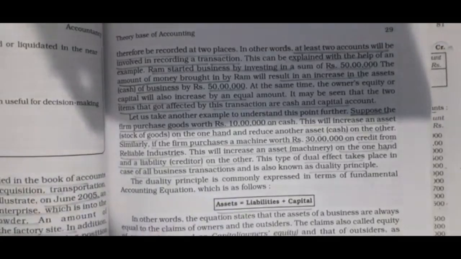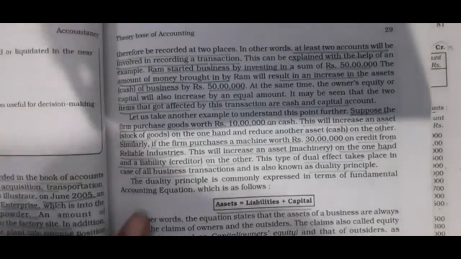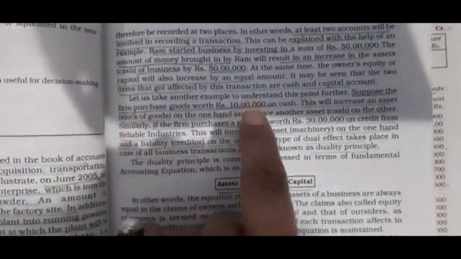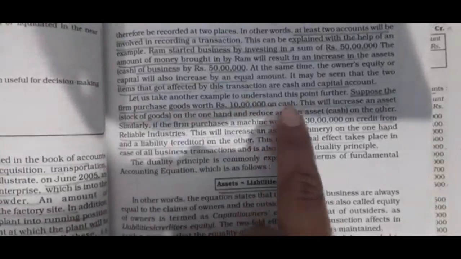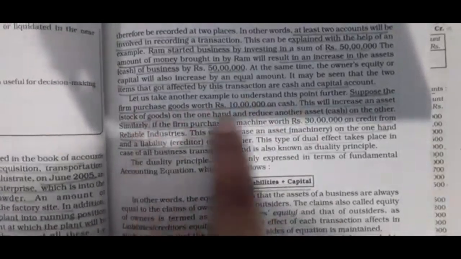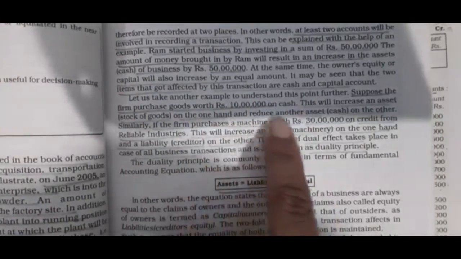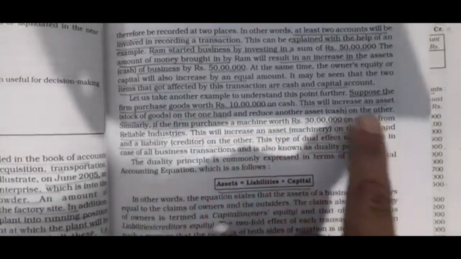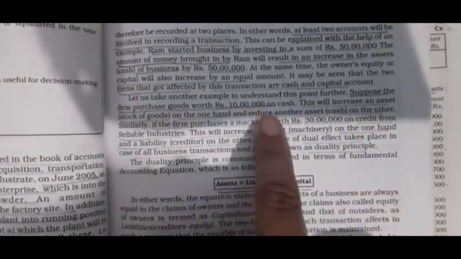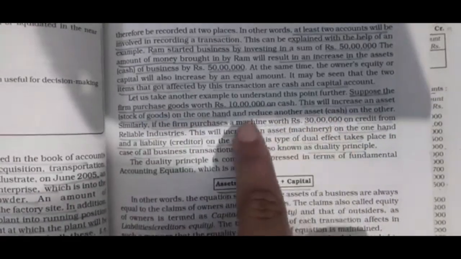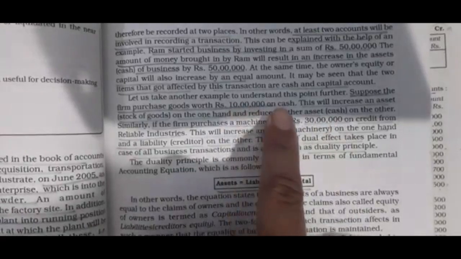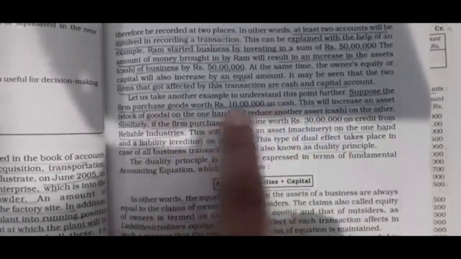Example to understand this point further, suppose the firm purchased goods worth rupees 10 lakh on cash. This will increase an asset, stock of goods, because the firm has purchased 10 lakh rupees of goods in cash. So stock will be increased and cash will be decreased, increasing one asset on the one hand and reducing another asset on the other hand. So children, according to this, 10 lakh rupees cash decreased and 10 lakh rupees goods will be increased in our stock.